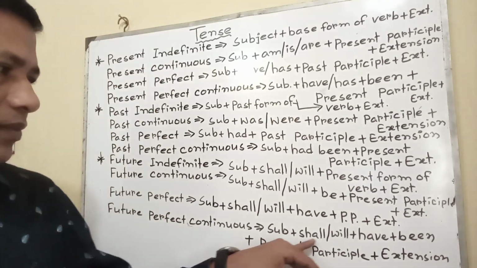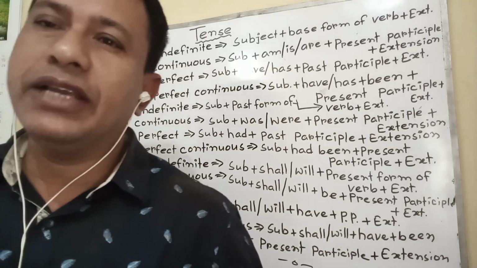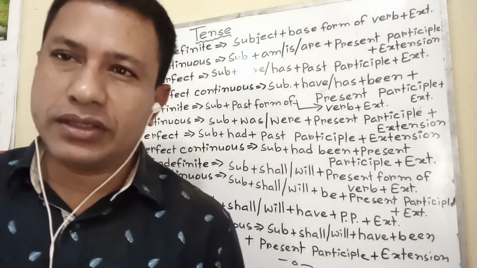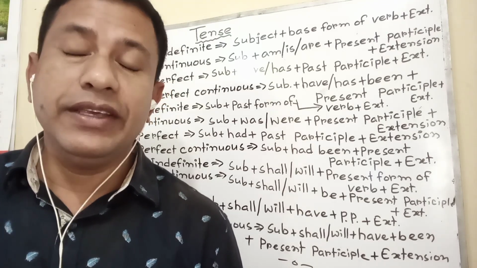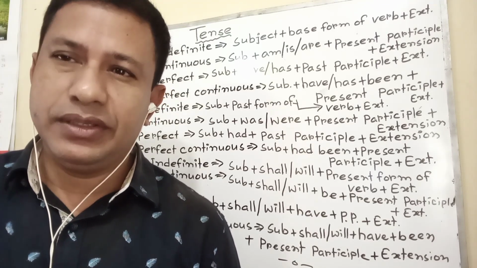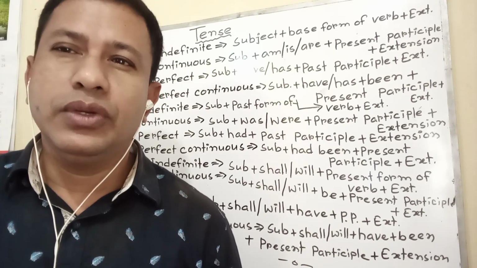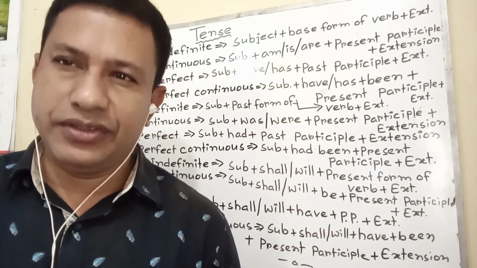Structure: subject plus shall or will have plus been plus present participle. Such as I will have been doing the work before you come or before you will come. If I use after, I will do the work after you will have been giving me some money or other things.